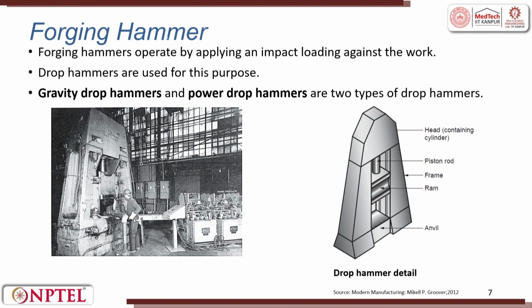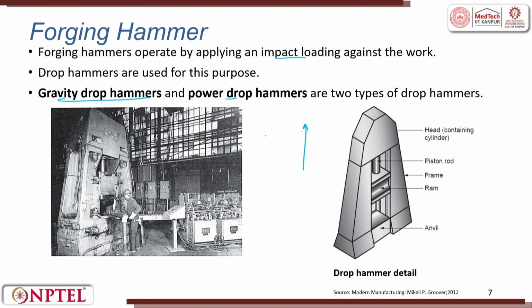The forging hammer. The forging hammer operates by applying an impact load against the workpiece. You have a lever, you take it to the highest position, and from there you drop it for impact. The drop hammers are used for this purpose. There are gravity based and power based drop hammers. Gravity based is where you pull it up, you put a wheel and then take the weights to the topmost position and from there you instantly release. It is the gravity drop hammer.